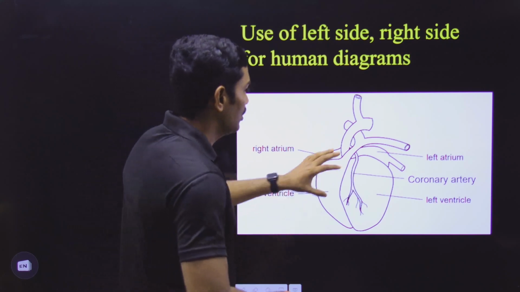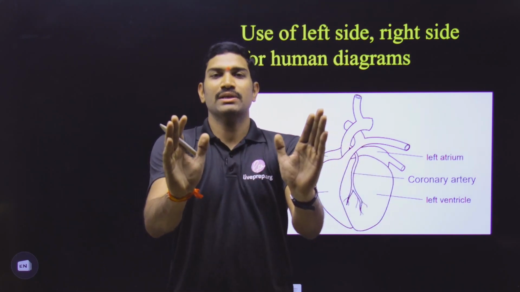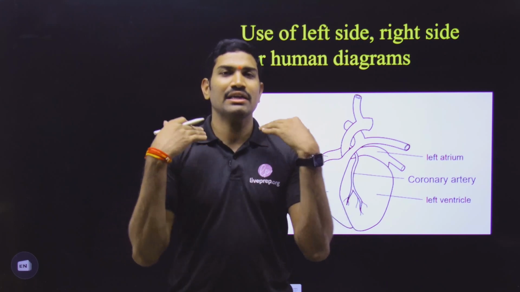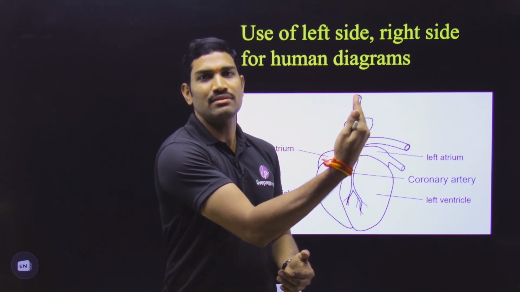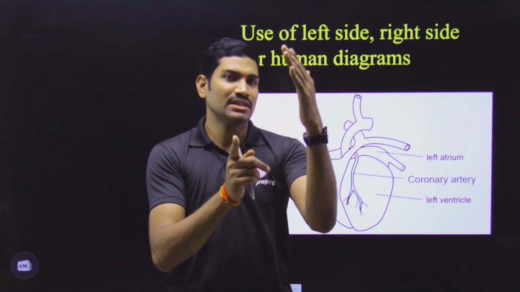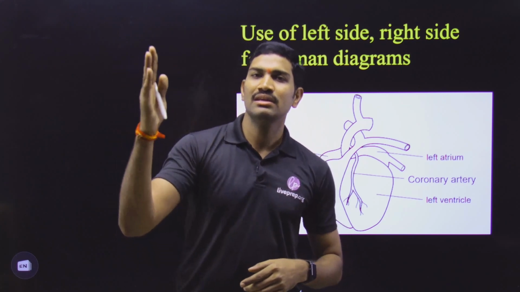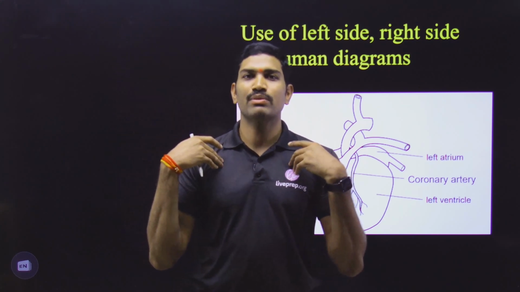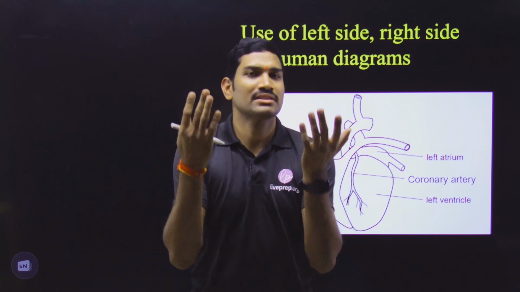Please understand here. Suppose I am explaining, so with respect to my perspective I am giving it, and here we are drawing the diagrams. So for you this side is right side, but for me from this angle it is left side. Please understand this. And for you this side is left side, but for me it is right side, because I am present opposite to you. So in this sense we are explaining. Please understand this very carefully.